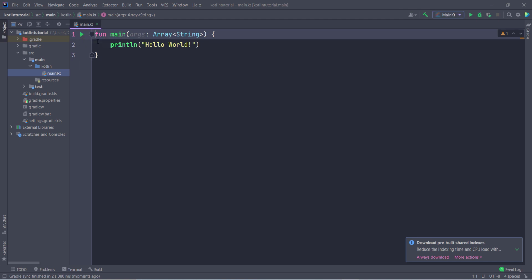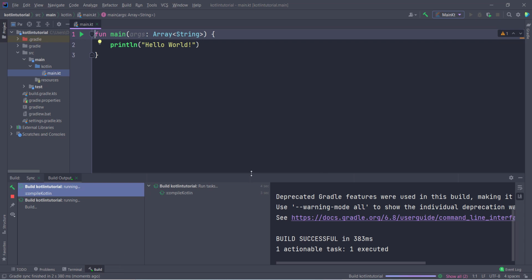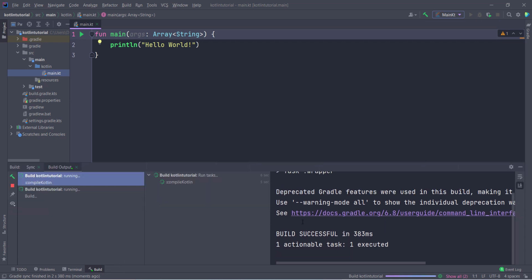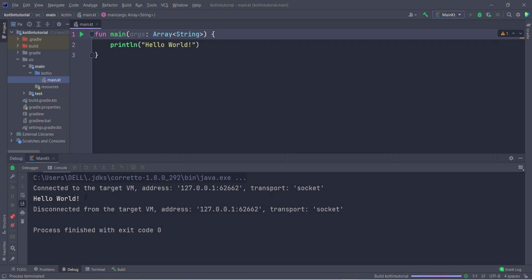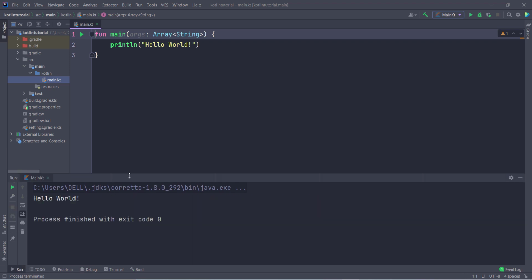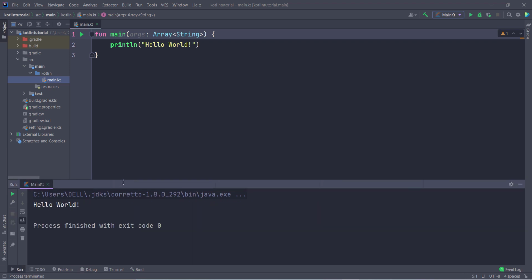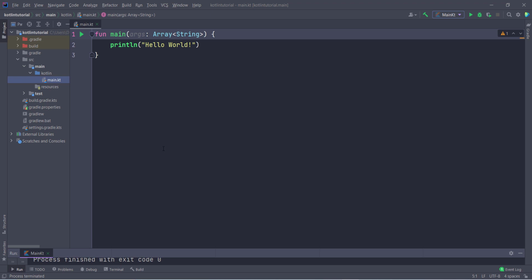So if I click on run, main.kt, so you can see it is showing me output here. So when you run this first time, it will take some time, depending on your system configuration. So you can see we are getting the output hello world. So now let's start the journey of Kotlin.